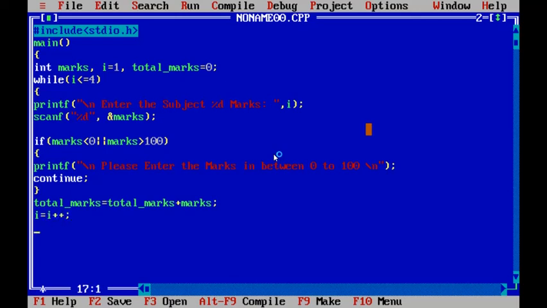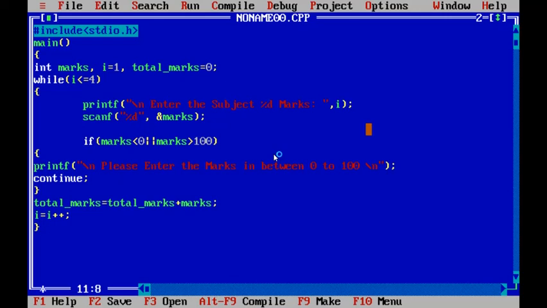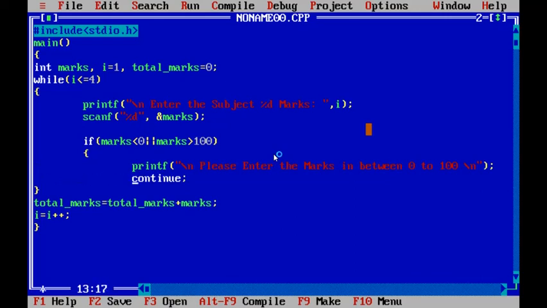This is the end of the while loop. These instructions are under the while loop.